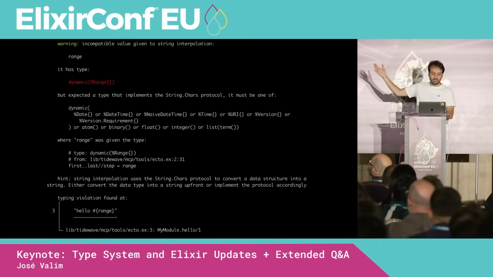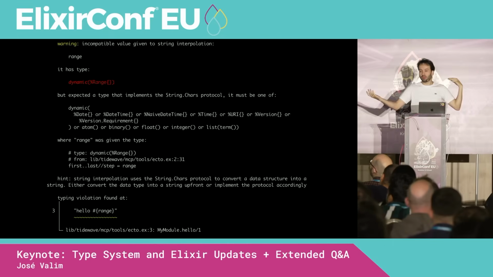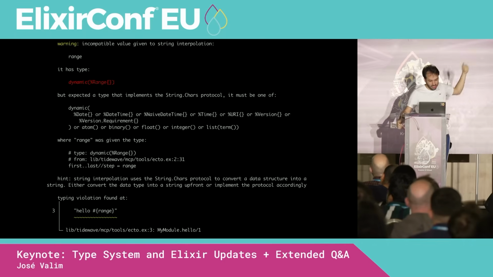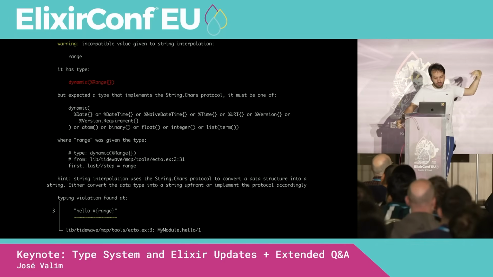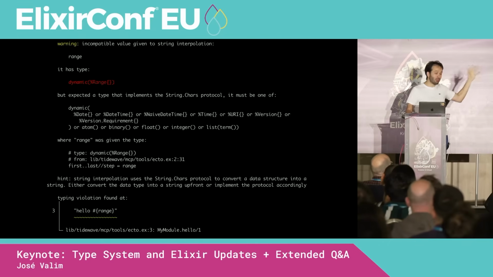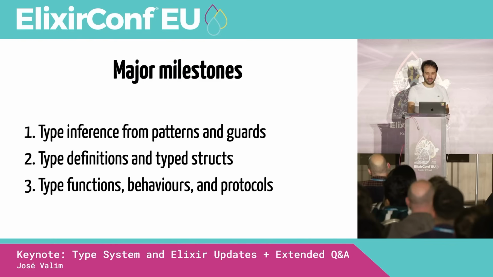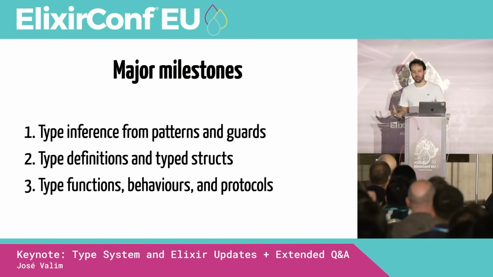I don't know if you can read it, but it's basically saying, look, you are passing a range to a string interpolation. We do not support ranges in string interpolation. We do support dates, datetime, atom, binaries, at least everything it was expecting, right? But it's now telling you at compile time, before you run the code, that that thing is going to fail, right?